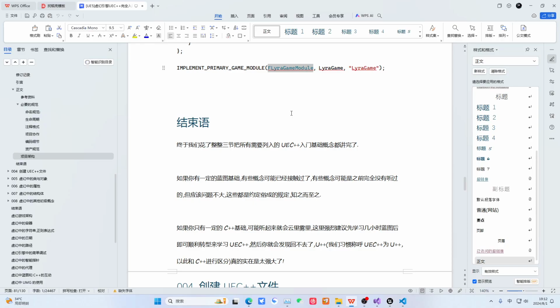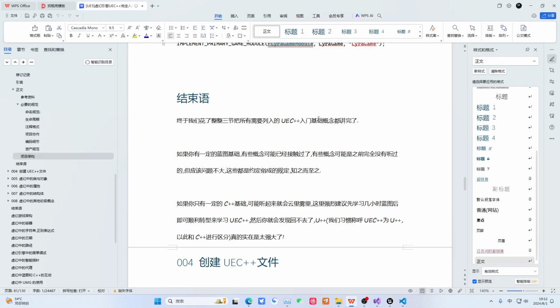As for the closing remarks here, this part might have been changed. Move this section about the project. We move it to chapter 3, but it doesn't affect anything. Overall, the basic knowledge is pretty much like this. Next, we might start talking about the official documentation. Let me show you the following content. We can go over the official documentation. Actually, there are still many concepts later. Still quite a lot. Okay, we'll try to cover these basic concepts. In this chapter, this article will get everyone through it. Then after that, we will move into practice.